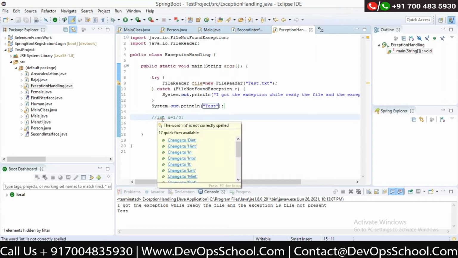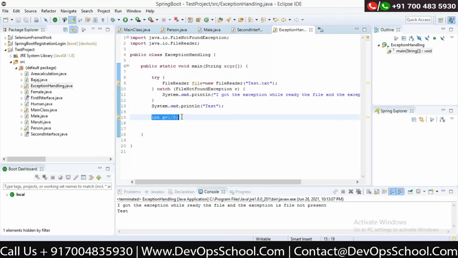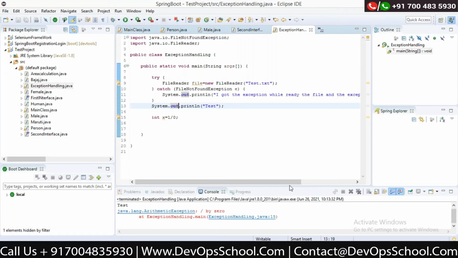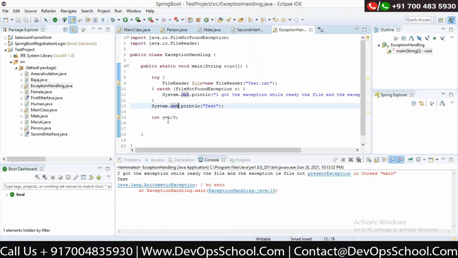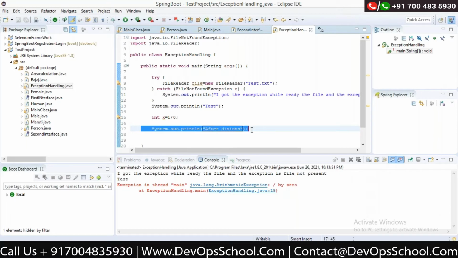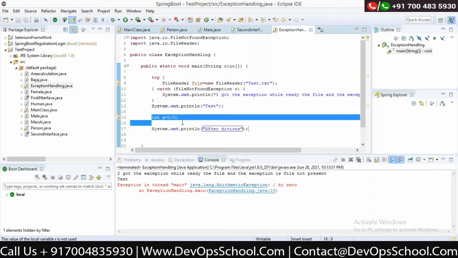Now, if I talk about this exception, right now this one is an unchecked exception, right? With the compilation part, I'm not getting any problem. If I run it, I am getting the exception. At compile time, I'm not getting any exception. So I have to handle this also, because if I don't handle it and I write something after the division, when I run this code, see, this part is not getting executed, right? Because I've got the exception. My application broke, correct?